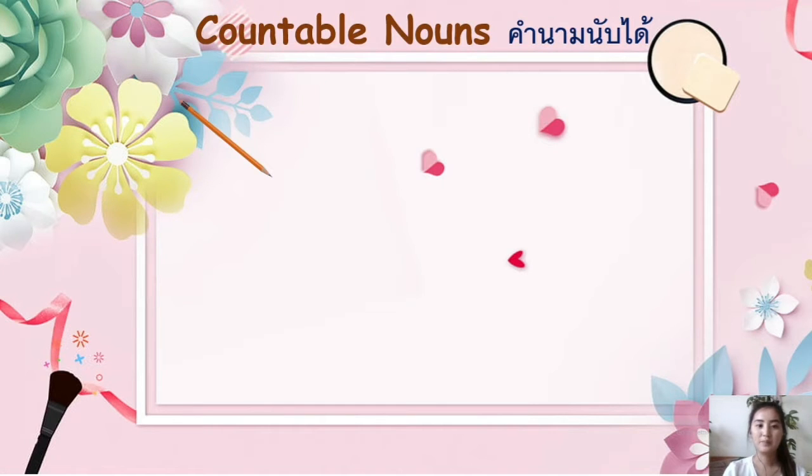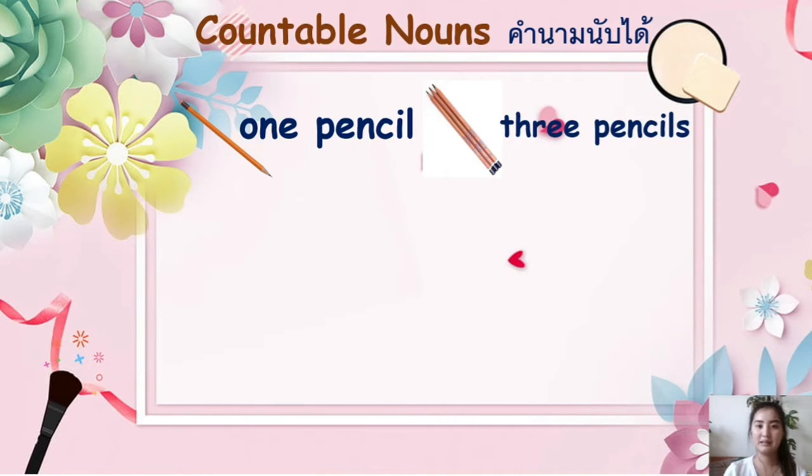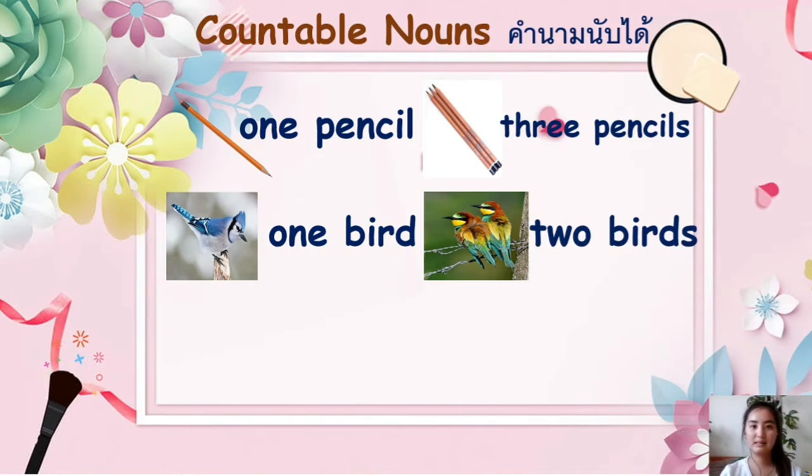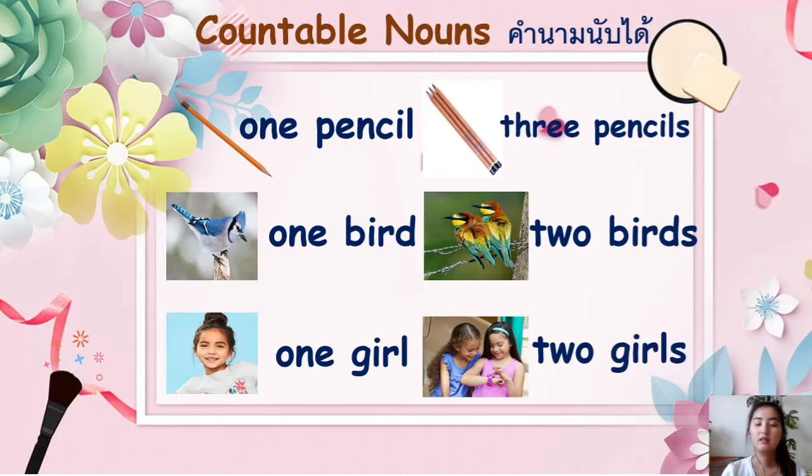Another example, 1 pencil, 3 pencils. So pencil is a countable noun. We can count. 1 bird, 2 birds, 1 girl, 2 girls. So countable nouns can have the singular form if it's only one and plural form if there are many.